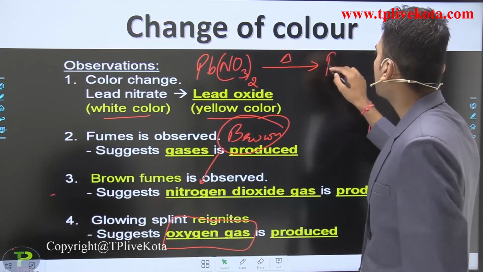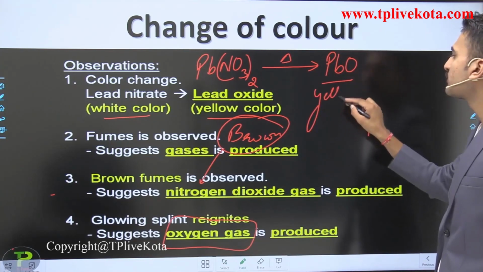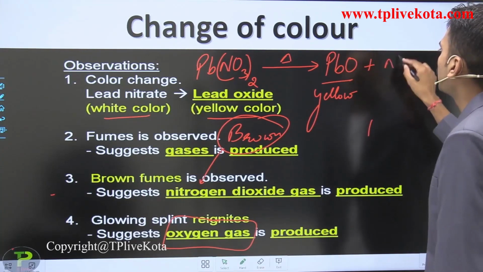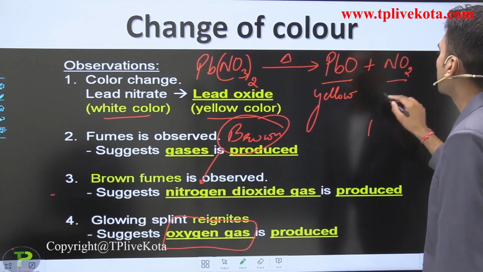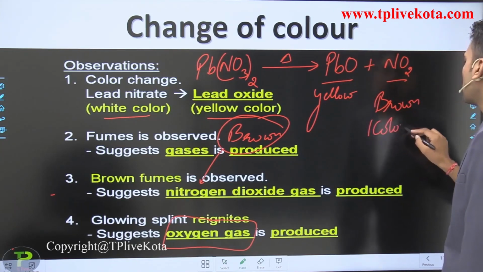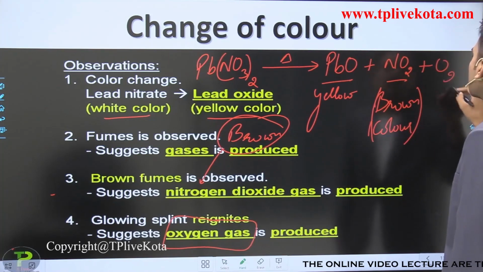So it forms what? Lead oxide, that is PbO, and the color of lead oxide is yellow. Along with what? The evolution of NO2 gas. The NO2 gas is of brown color, and also oxygen gas evolves here.